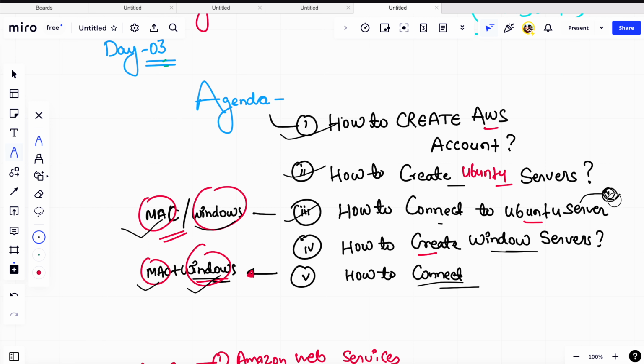We have seen various ways to connect to the Ubuntu server, either directly by the CloudShell, or second was using a Linux Mac terminal. Both ways we have seen. And on Windows we have seen how we can connect to the particular server using Putty and PuttyGen. Apart from that, we have seen using MobaXterm. Coming to Windows server, we have seen how we can connect to this Windows server on Mac using Microsoft RDP. And Windows already has RDP pre-installed, so using that we easily connected to this Windows server.